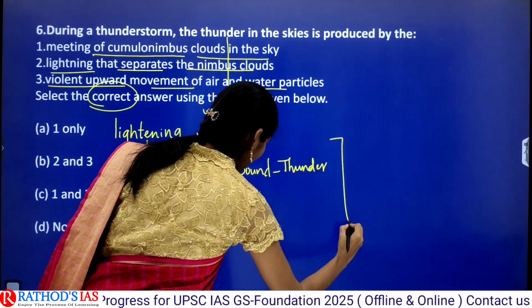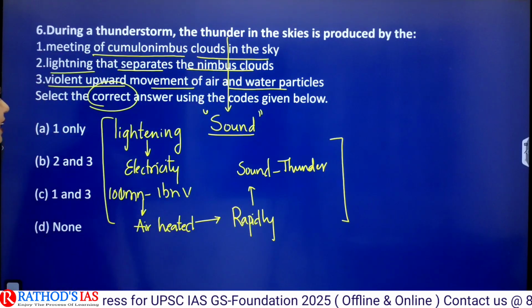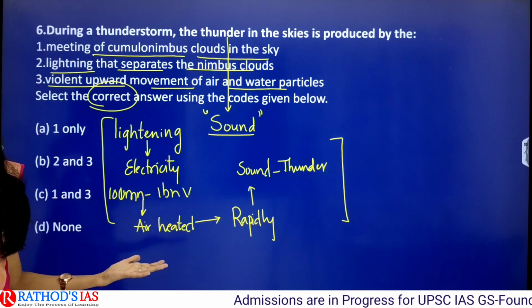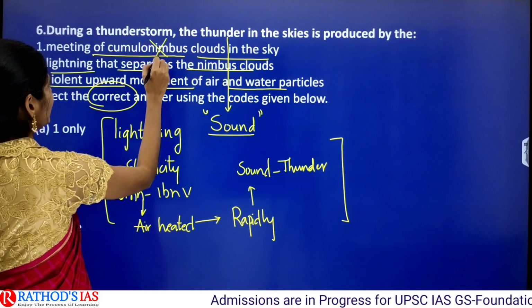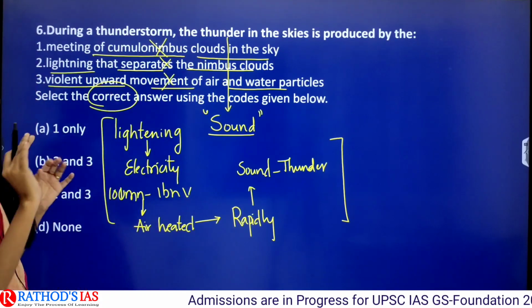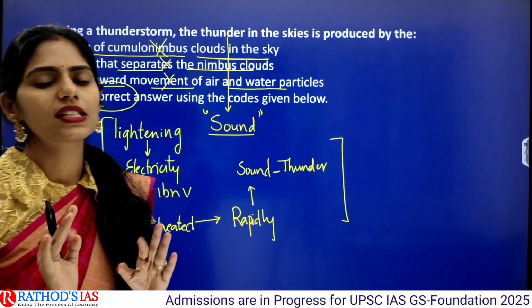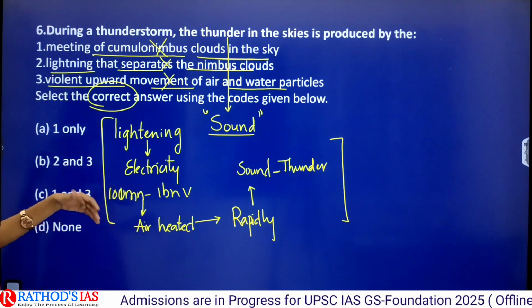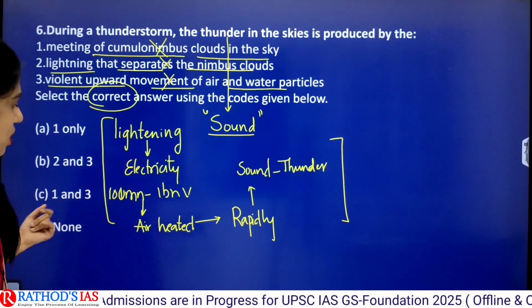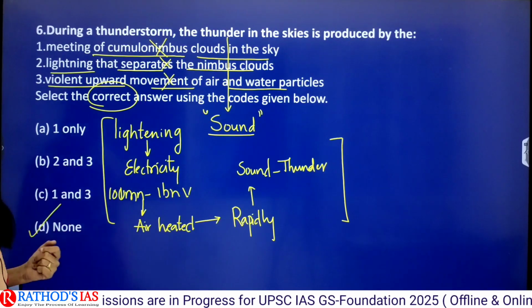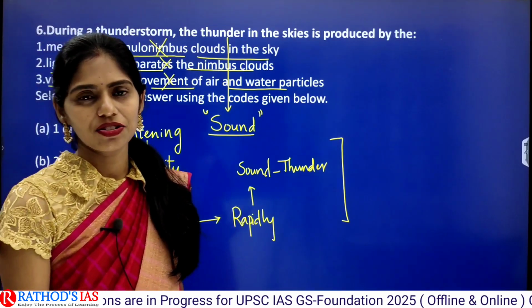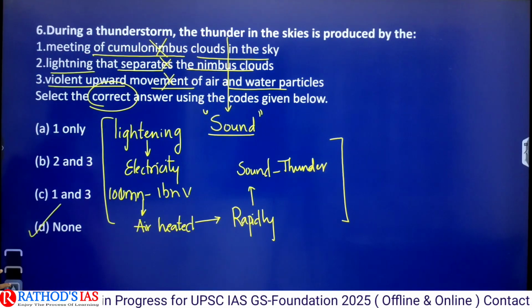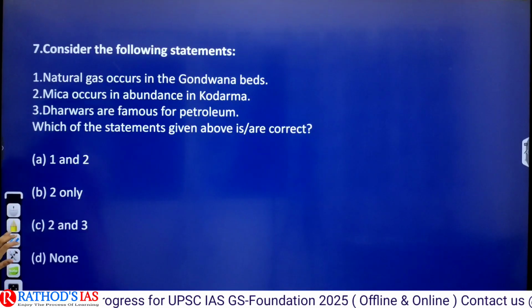So in this mechanism, have you seen cumulonimbus cloud or nimbus cloud or movement of air and water? No. So all these three are not the reasons at all for thunder in the sky. It is because of electricity released because of lightning. So your correct answer is none. D is the correct answer. Clear? Now let us move on to the next question.